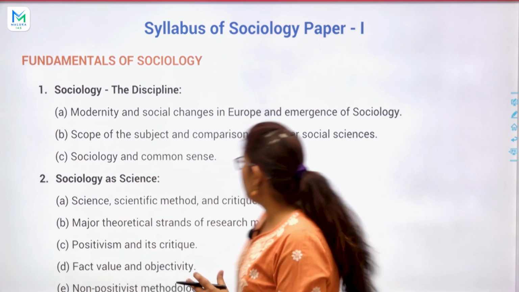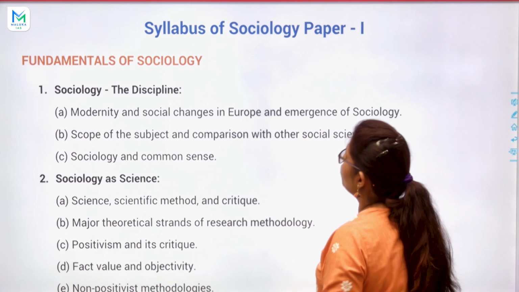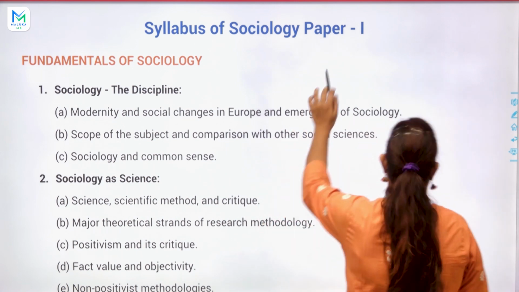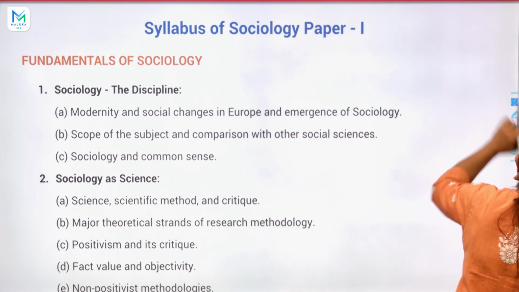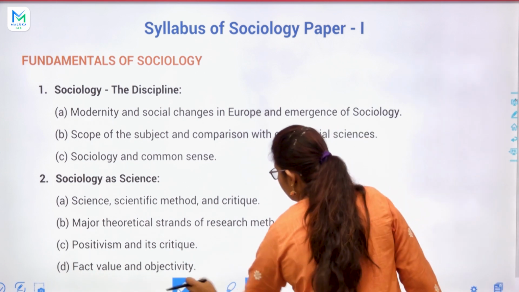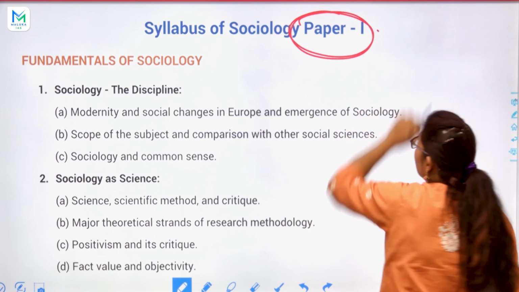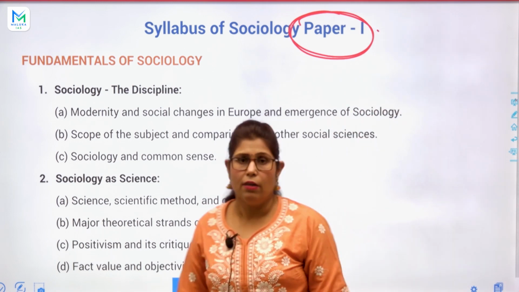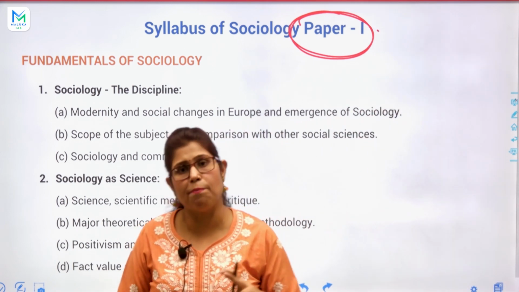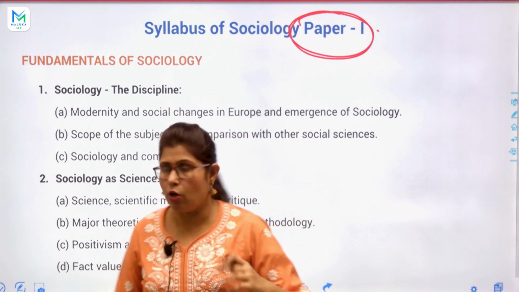So, fundamentals of sociology. This is the first paper, paper 1. There are two papers, paper 1 and paper 2, in sociology.